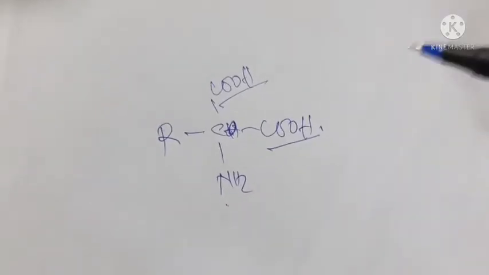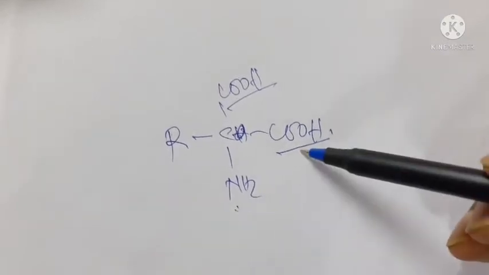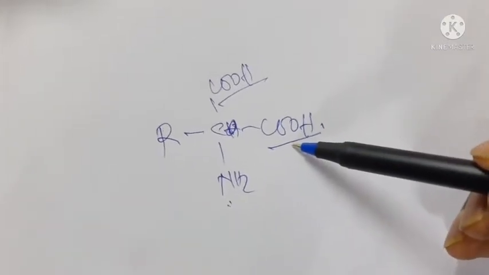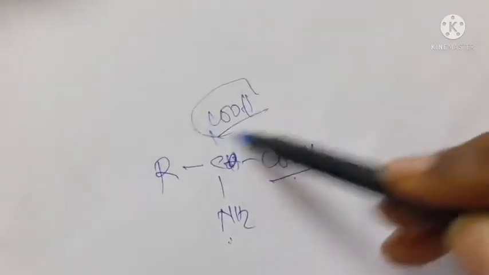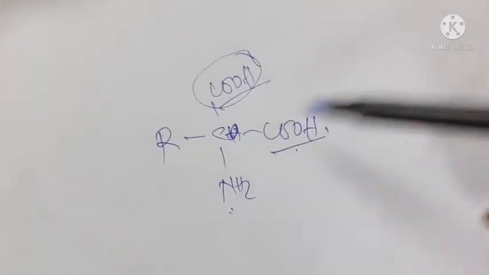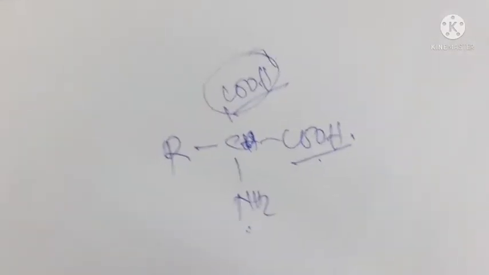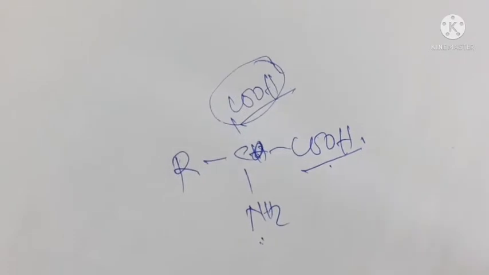The NH2 group is a basic group, and the COOH group is an acidic group. So if more acidic groups are present than basic groups, then the amino acid will be an acidic amino acid.